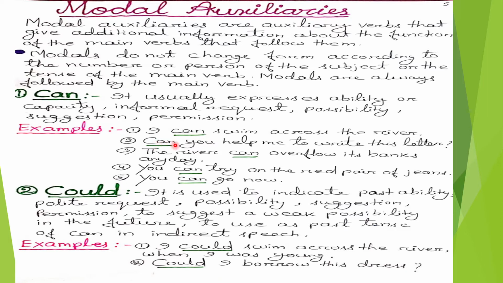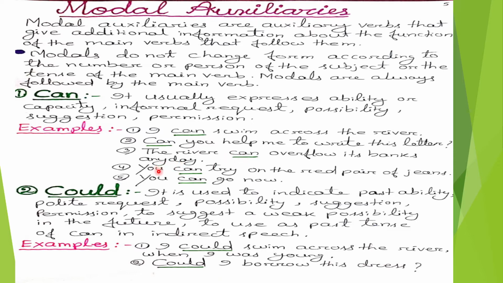Number 2. Can you help me to write this letter? In this sentence, the modal auxiliary verb can expresses informal request. Third number, the river can overflow its banks any day. In this sentence, the modal auxiliary verb can expresses possibility.